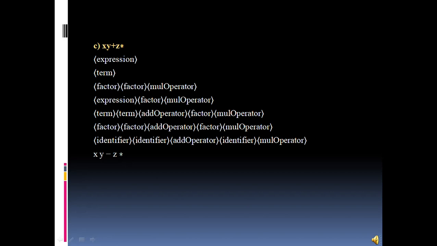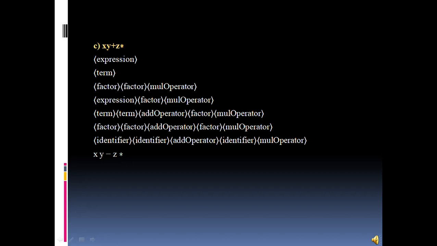It is further divided into a factor and a multiply operator, that is, the operator at the end, and the factors are x y plus and z. The expression is further divided into a term and an add operator, and then into factors and operators, and at last it is converted into identifiers.